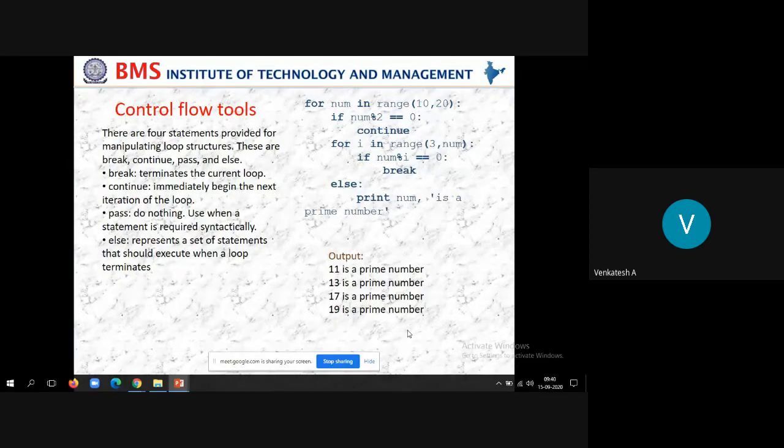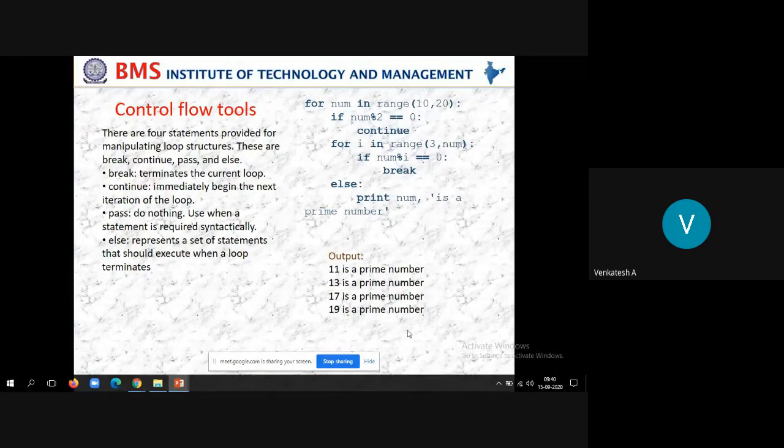Then if num % 3 is equal to 0? No, it is not equal to 0, so therefore print num is a prime number, so print 11 is a prime number. So this piece of code goes from 10 to 20, checking all the numbers whether each is a prime number or not. Based upon the condition, the remainder is equal to 0 or not. Like that, it is printing all the prime numbers.